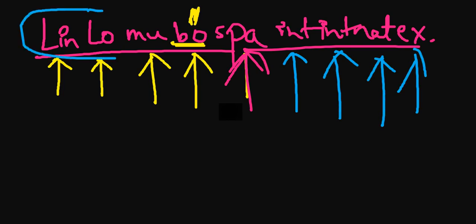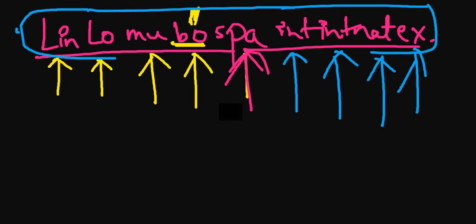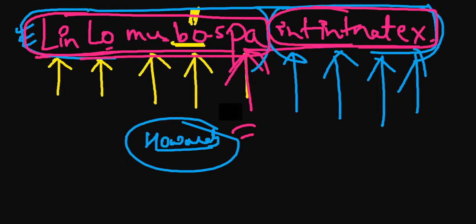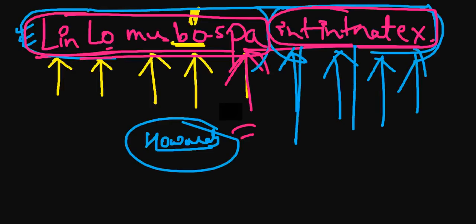Depending upon what type of question it is, you just need to memorize this mnemonic. If you say lin lo mu bo spa int int nat ex again and again, eventually you will be able to remember all these types of intelligences given by Howard Gardner. Even if you forget, you will just chunk this one, lin lo mu bo spa, and then you can remember easily int int nat ex for that. And we have just solved an intrapersonal interpersonal question in the recent June 2022 paper as well, where I told you this mnemonic also.